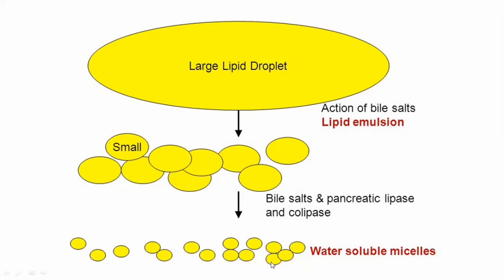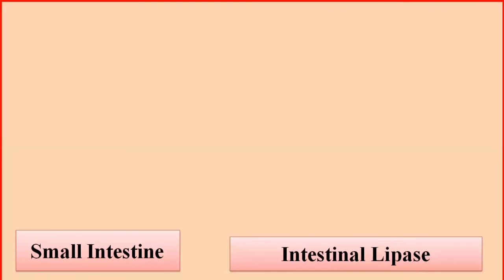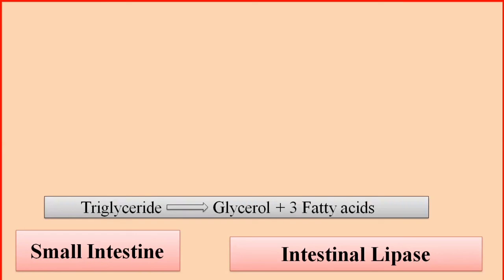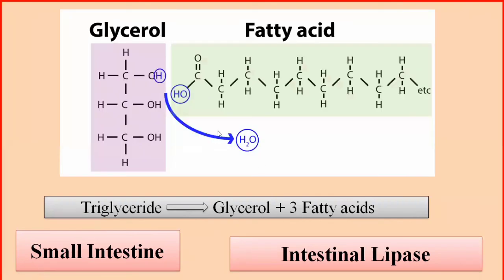So in the small intestine, the enzyme is the intestinal lipase that is secreted by the succus entericus, that will completely convert the triglyceride into glycerol and three fatty acids, that will completely hydrolyze them or break them, and convert them into glycerol and fatty acids. This is the glycerol structure and these are the fatty acids. They are different lipids or triglycerides. They have different fatty acid backbones that contain different numbers of carbon atoms.